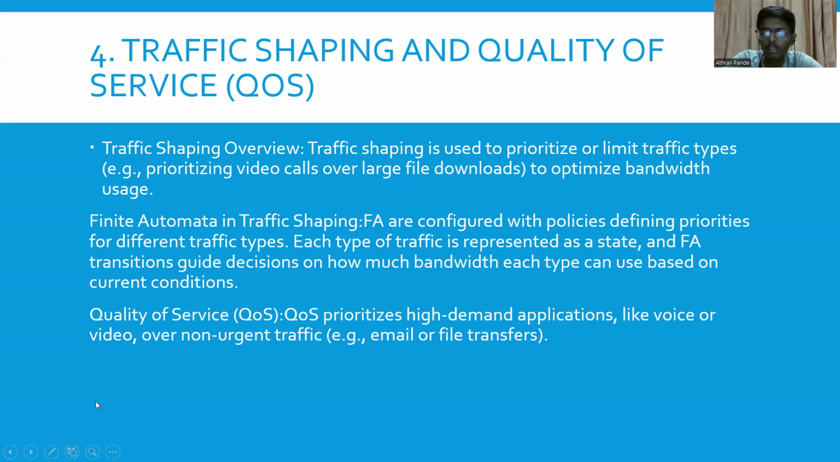With the help of finite automata, each type of traffic can be represented as a state, and finite automata transitions guide decisions on how much bandwidth each type can get based on the current conditions.